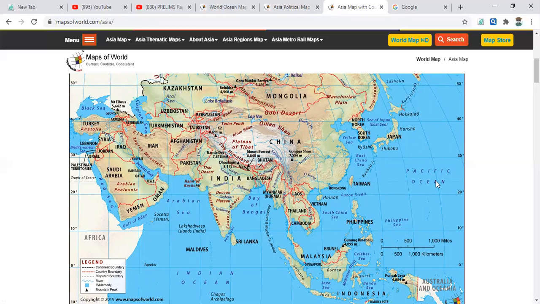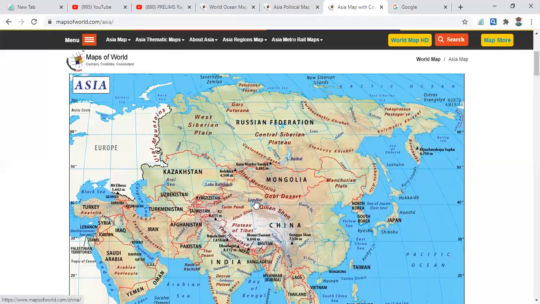So this is the Tropic of Cancer in Asia, and also the Arctic Circle over here. This is the Arctic Circle which passes through here.